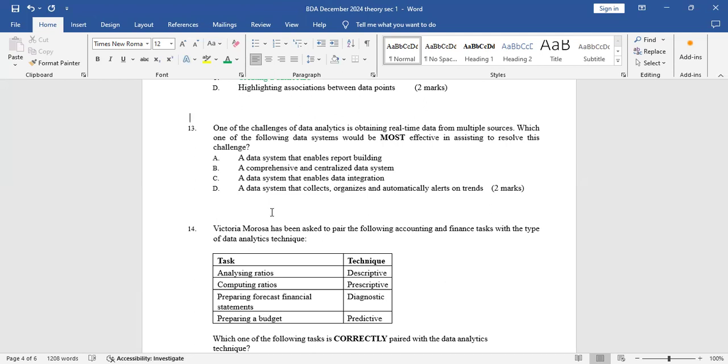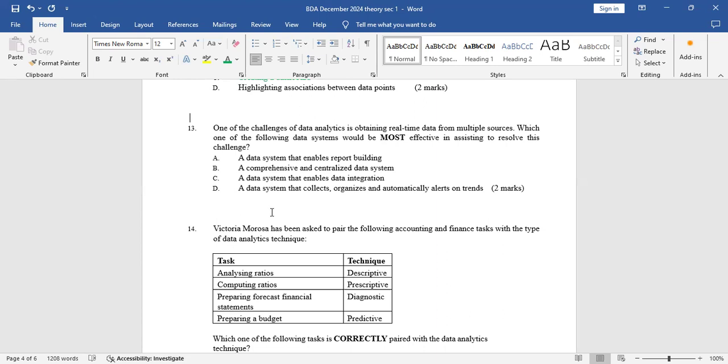Then B, a comprehensive and centralized data system. That's the correct answer. Yeah. So a comprehensive and centralized data system will enable data analysts to obtain real-time data from multiple sources.